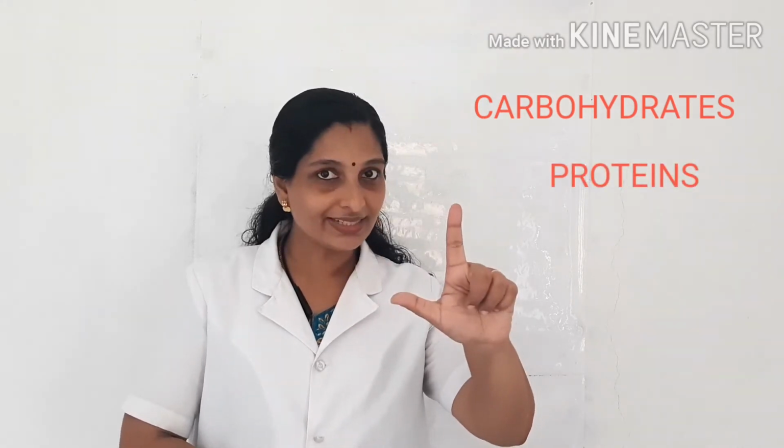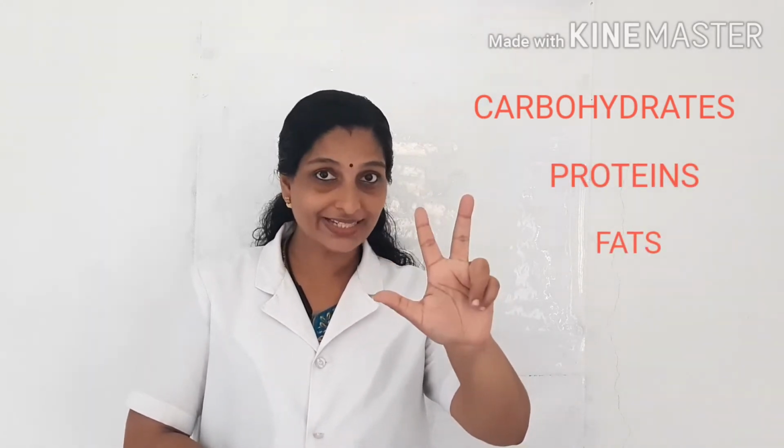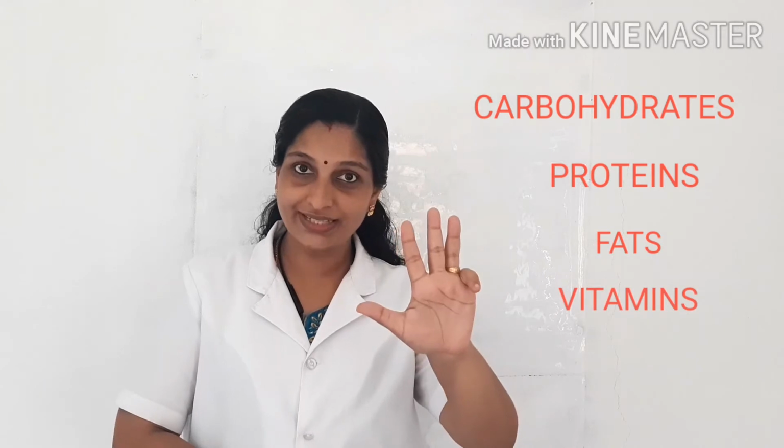Which are they? Yes, they are carbohydrates, protein, fat, vitamins and minerals. Then why do we include different varieties of food items in our diet? Because different food items contain different nutrients.